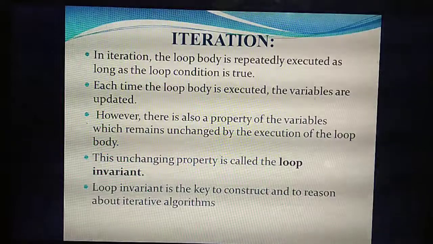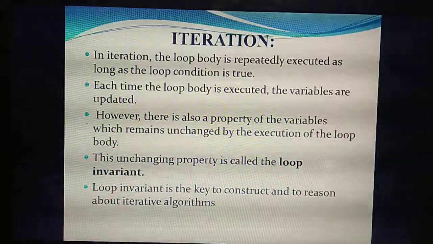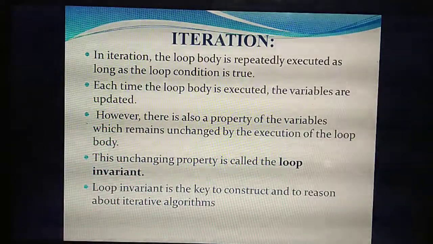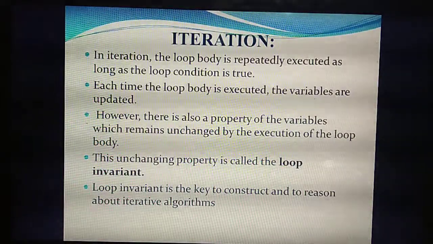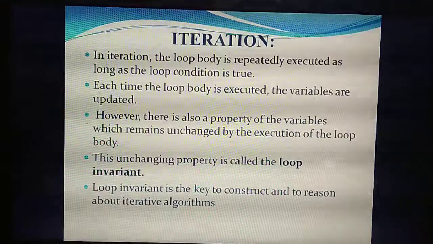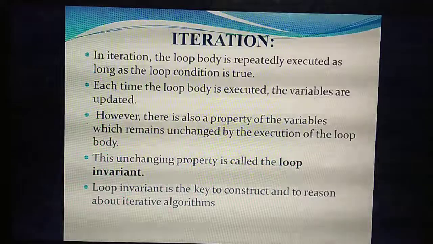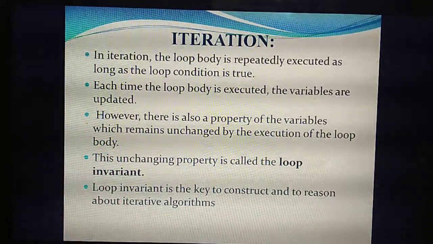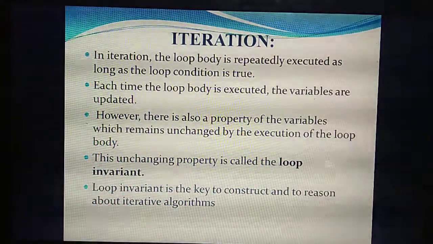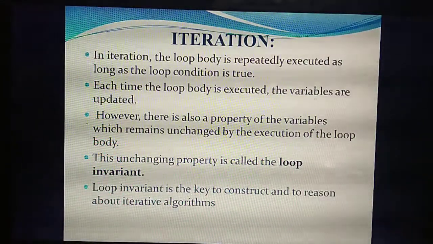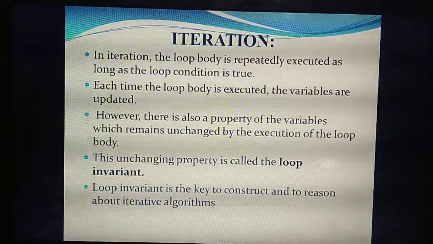Next thing, each time, the variables you have declared inside the loop need to be updated. For example, you have given light equal to green. Consider green as a variable. I said for 5 minutes the light will be green. So till 5 minutes the variable equals green. It will check whether the variable is green or not, next time green or not, likewise for 5 minutes it will check. Each time you need to update the variables. And also, the property of the variable remains unchanged.